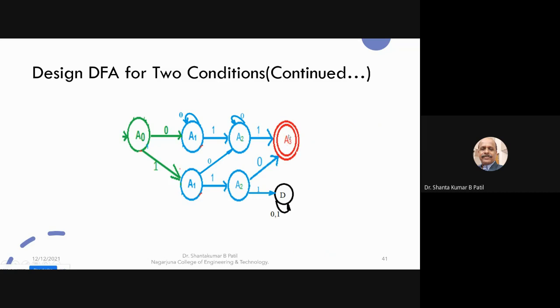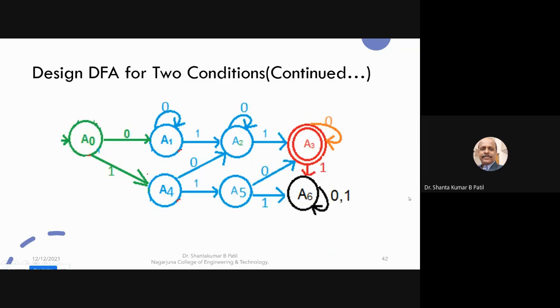So from this, two more outgoing transitions on the symbols 0 and 1. From the initial state to the final state, one 0 is already there, and more than that should be accepted. That's why 0 is a loop. And from the initial state to the final state, two ones have already occurred. When a third one comes, it goes to the dead state. This is how you can mark the two outgoing transitions: 0 is a loop and 1 goes to the dead state. So this is the final figure which accepts all the strings.